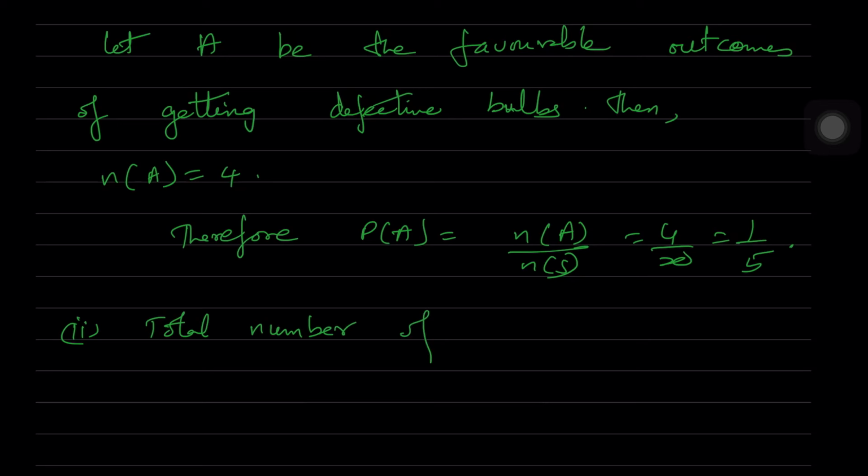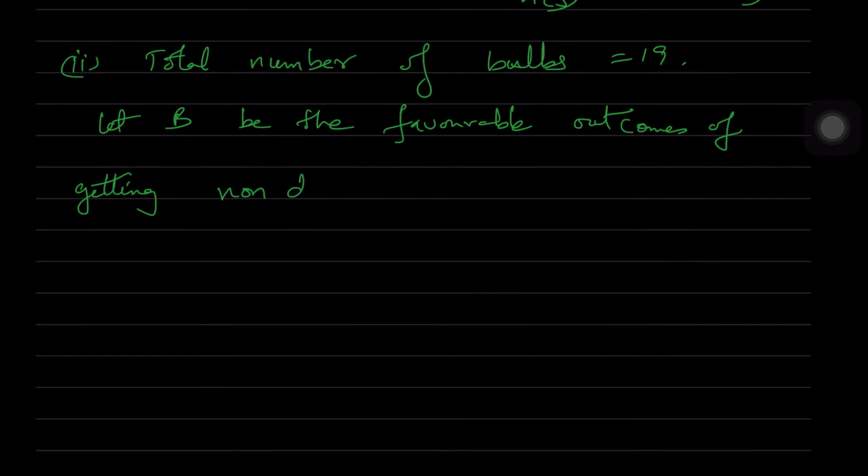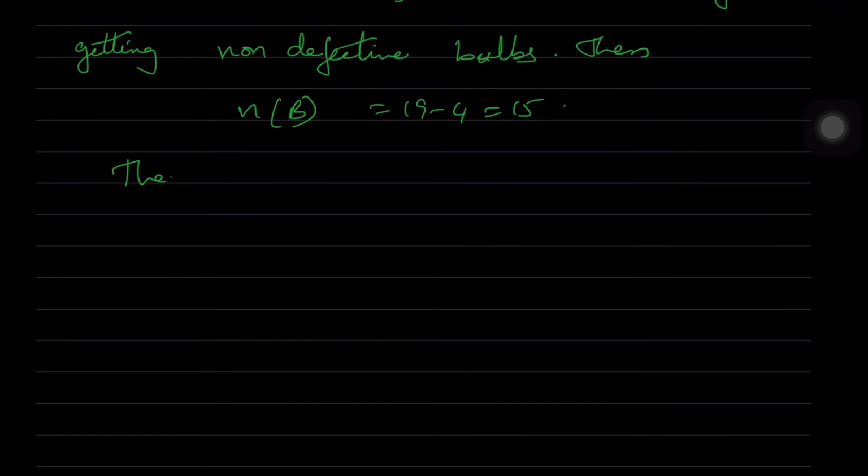Now second, total number of bulbs, because the bulb which is drawn, even though it is not defective, we are not replacing it. So total number of bulbs over here is equal to 19. So now let B be the favorable outcomes of getting non-defective bulbs. Then N of B is equal to 19 minus 4, which is equal to 15. Therefore probability of B is equal to N of B by N of S, which is equal to 15 by 19.